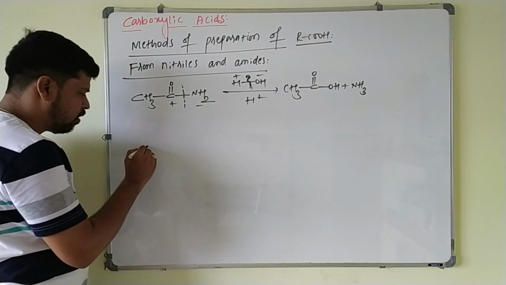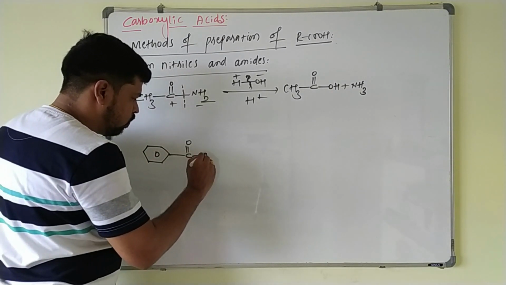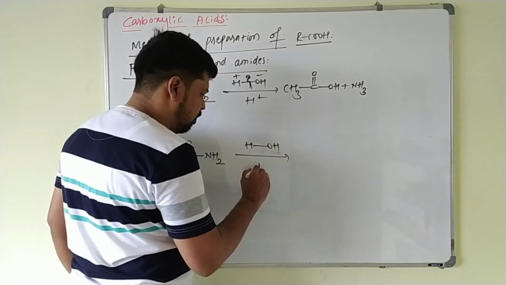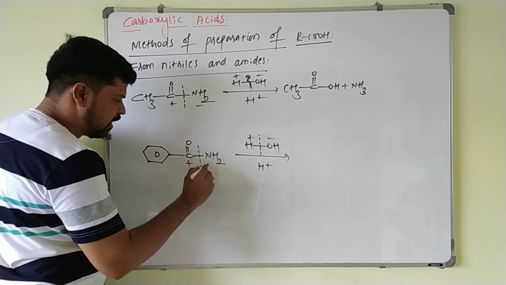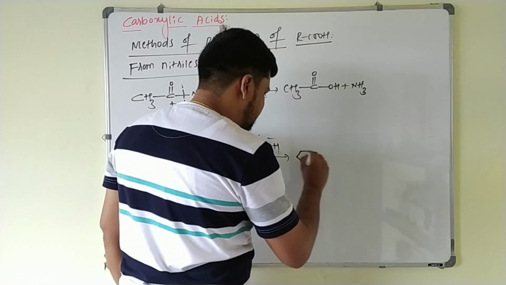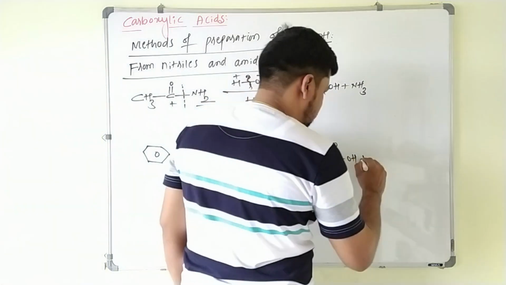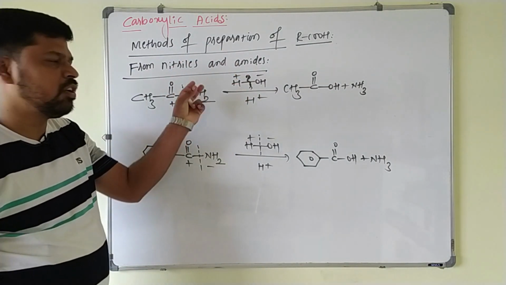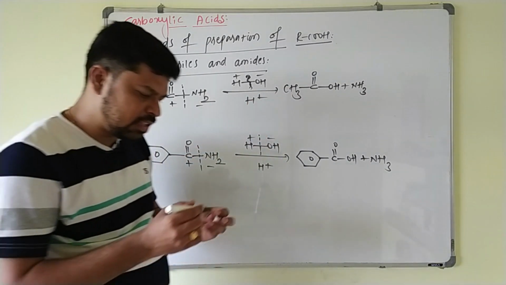Similarly, if you take benzamide, benzene ring attached to CONH2, this on treating with water in presence of acidic medium, you break this bond, which is electropositive and electronegative. Here OH is added and here H is added. So again your answer will be benzoic acid plus ammonia. In this way, nitriles on hydrolysis first give amides, and these amides on hydrolysis again give carboxylic acids.